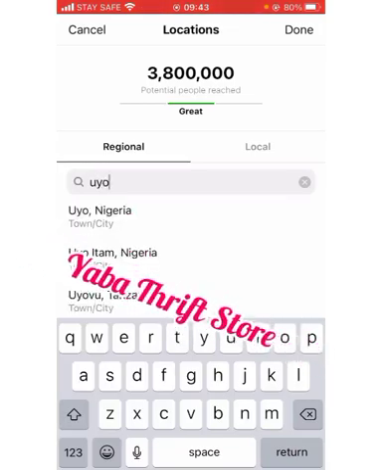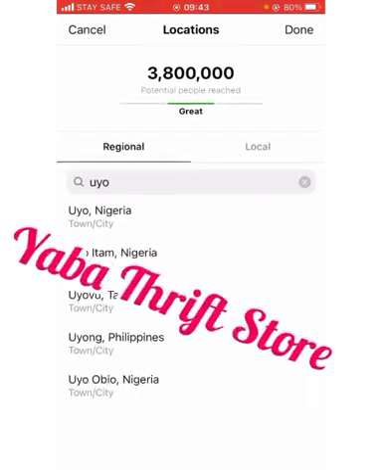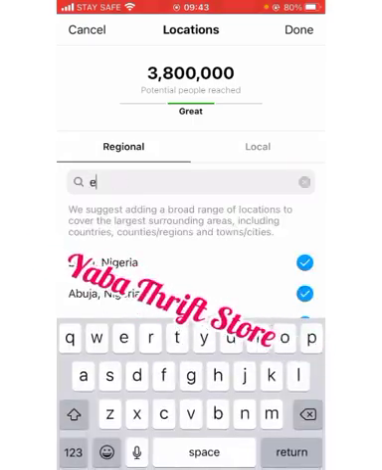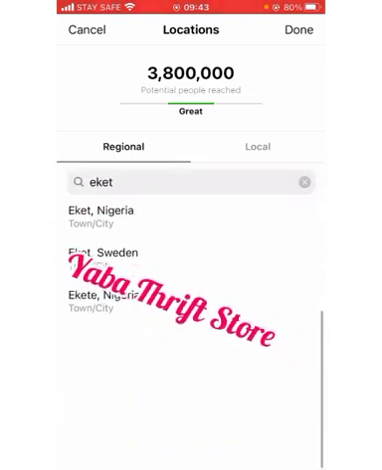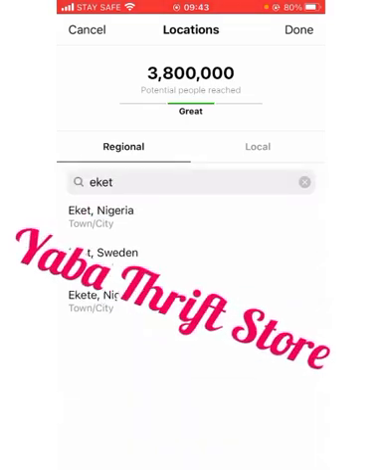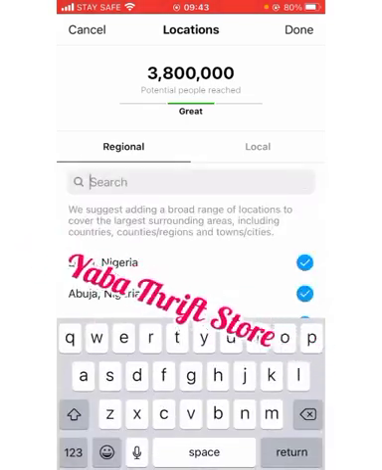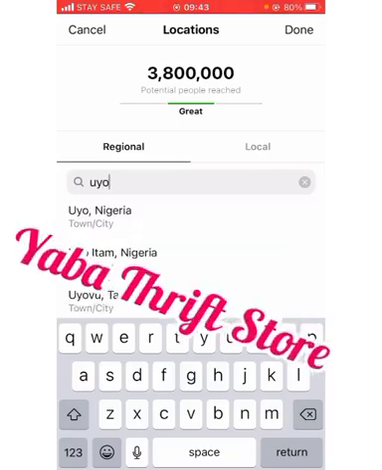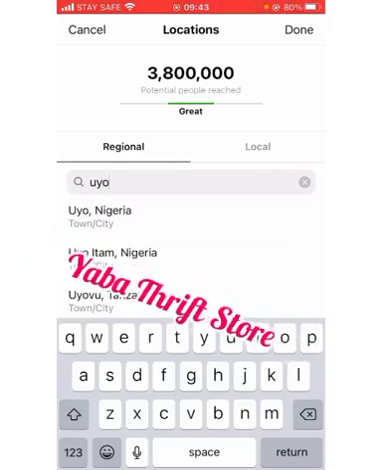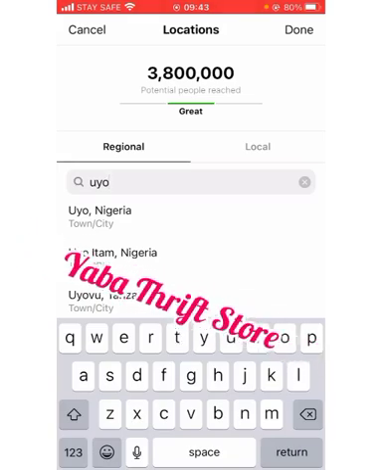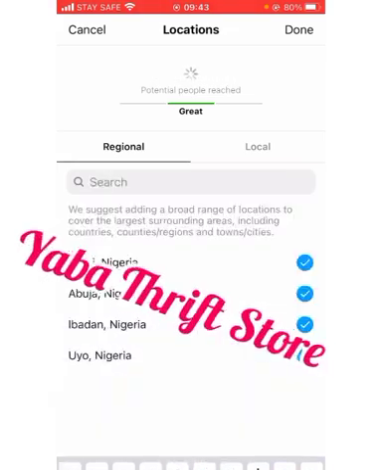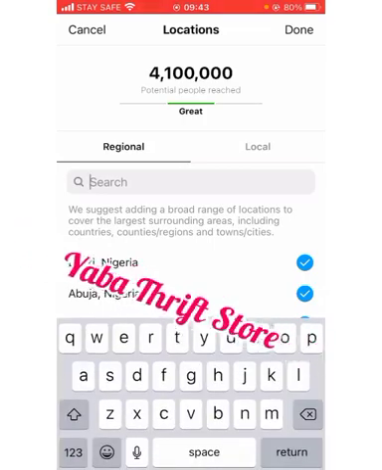Pick Uyo. You can see Uyo Itam. Now let's see Eket. If you want to, you can select different places in Eket, instead of just picking a particular state, so that they don't send your advert to villages that would never need your services. So you pick Uyo. You pick where again?